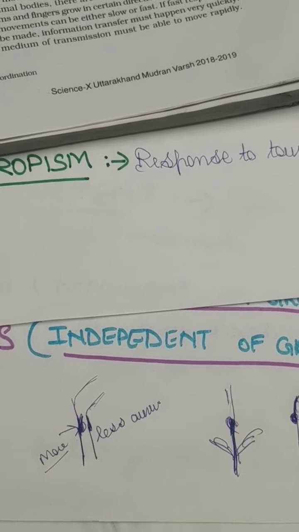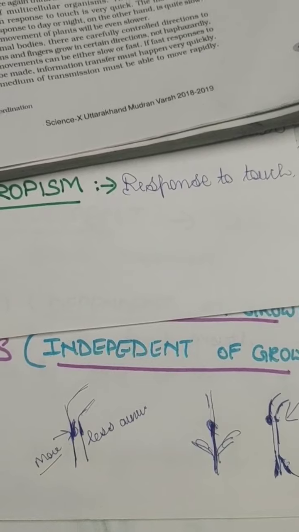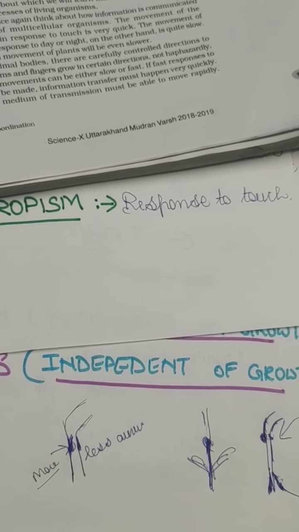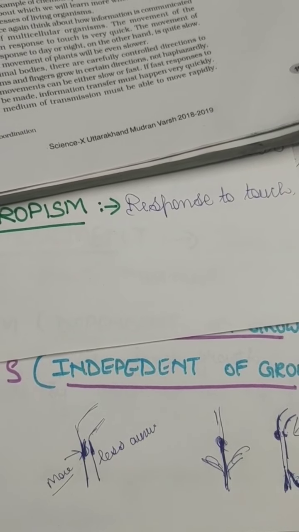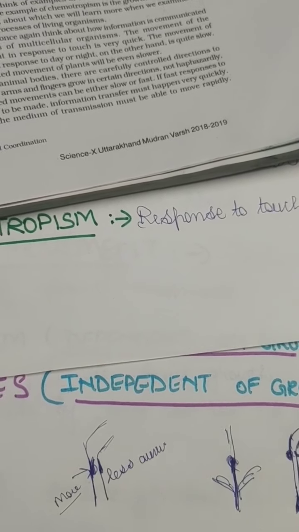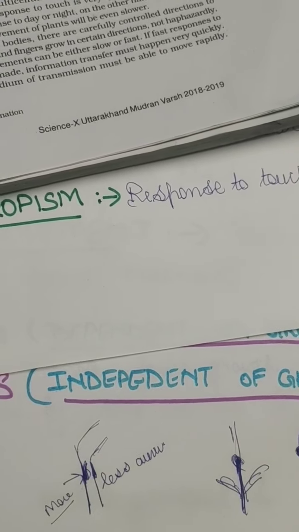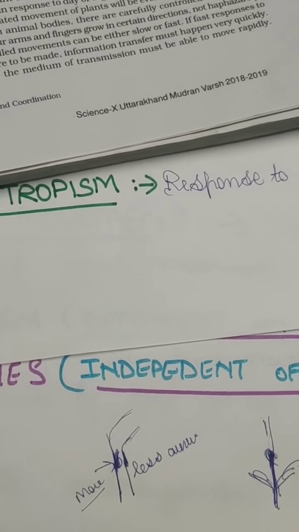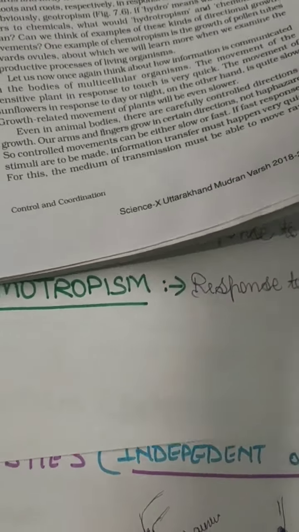It does not allow the root to grow more, but it allows the shoot to grow more. When sunlight is reaching only one part, the hormone will transfer to the dark part, so that the dark part will grow more and bend the shoot towards the direction of light. So this is how it works.